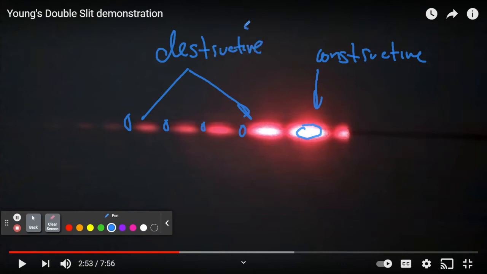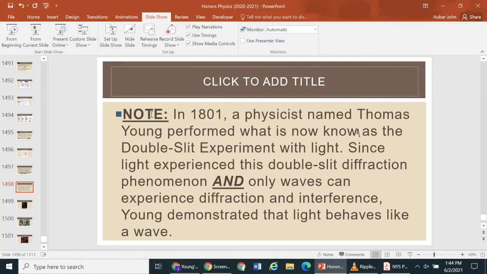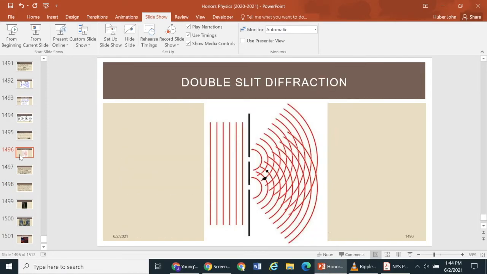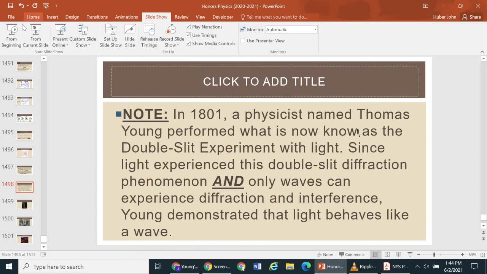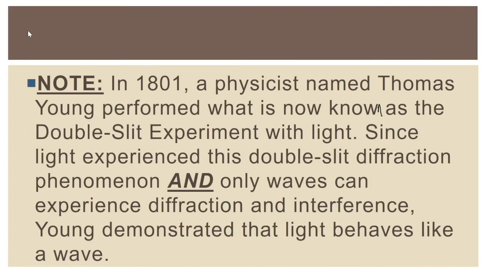It seems like a very counterintuitive thing. How could you possibly take light, add light, and end up getting no light? Because light is a wave, and it can experience destructive interference. This kind of pattern is known as a classic interference pattern. It is what we see whenever double slit diffraction occurs. That's the basic idea. And so what you need to know is that because light can experience this kind of phenomenon, that lets us know that it's a wave.